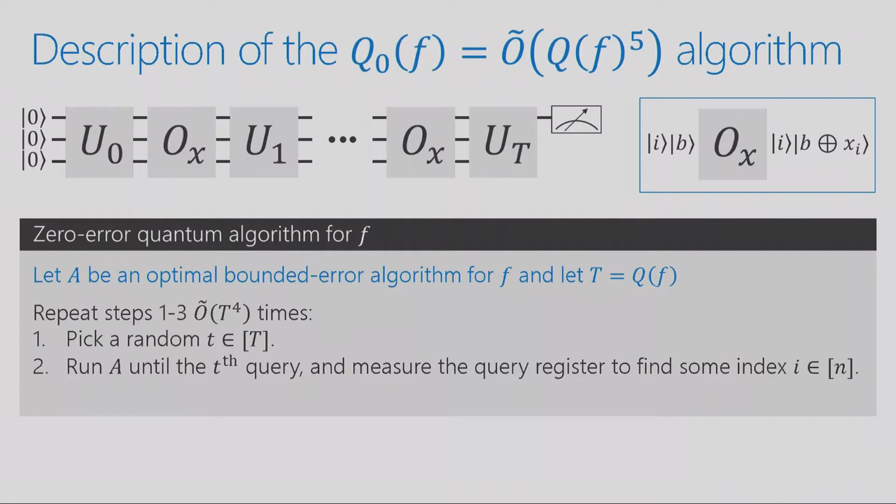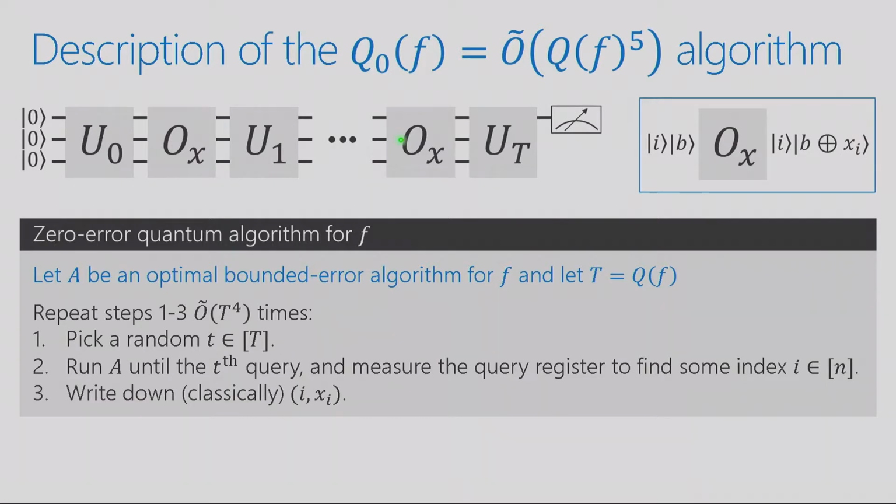Then run the bounded error algorithm that you have until this time. So don't make the tth query, run it until that time, then stop and measure the query register. So let's say this is the oracle call that you're at. So you stop it before it hits this point. And before you query the oracle, the input has 2 parts. There's the index register and this bit b. Measure the index register. So you'll get some index I.